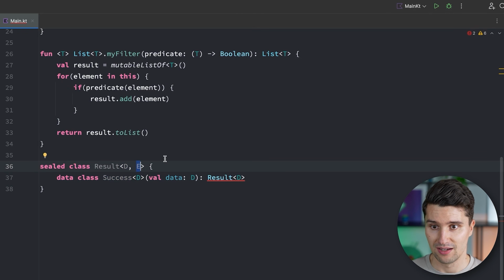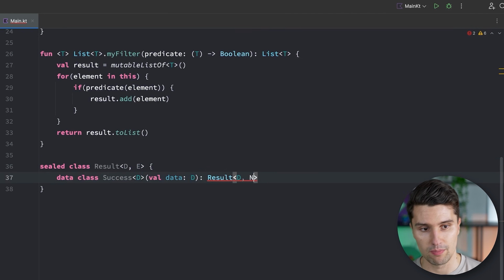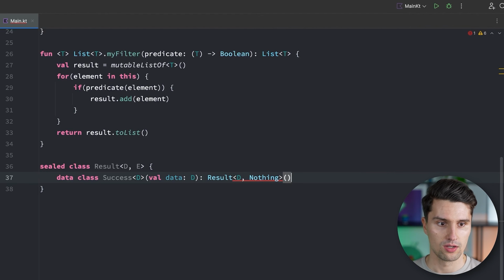So that would be the type of error that happened for a specific failure. If it's successful, there is no error. So we could say we pass nothing. That is a special class in Kotlin that could be used in such a case. And then, well, we invoke the constructor.